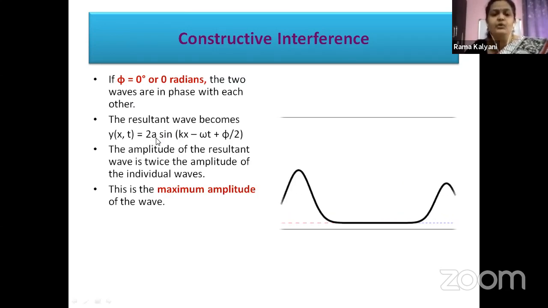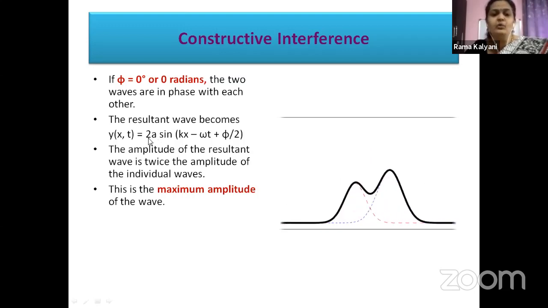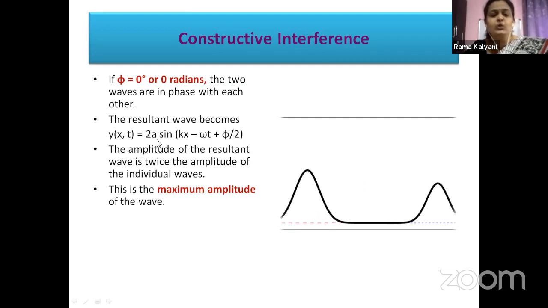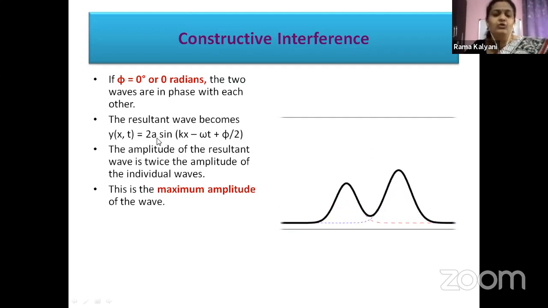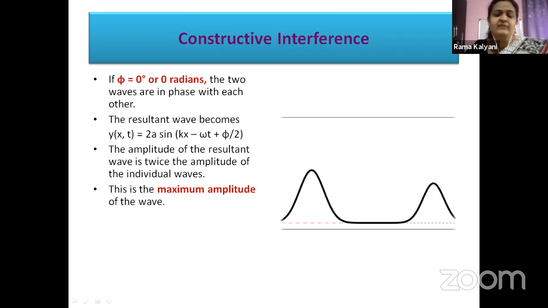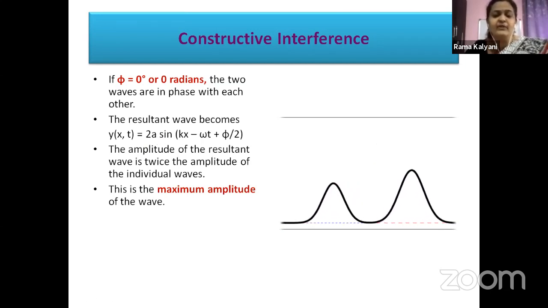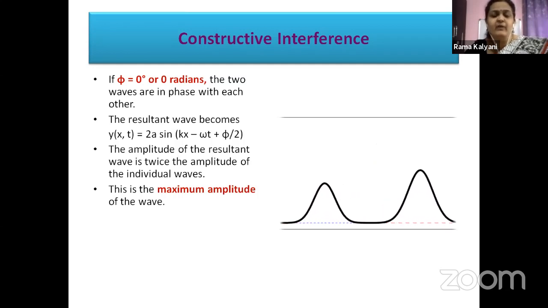So it became 2a into 1, which means now the amplitude of the resultant wave is 2a. So if a is the amplitude of one single wave, and a is the amplitude of another wave also, then 2a is the combined amplitude of the resultant wave. This will become the maximum amplitude of the wave.